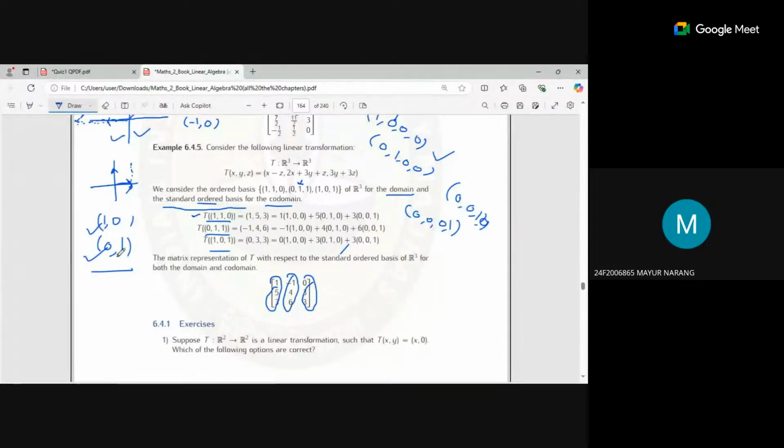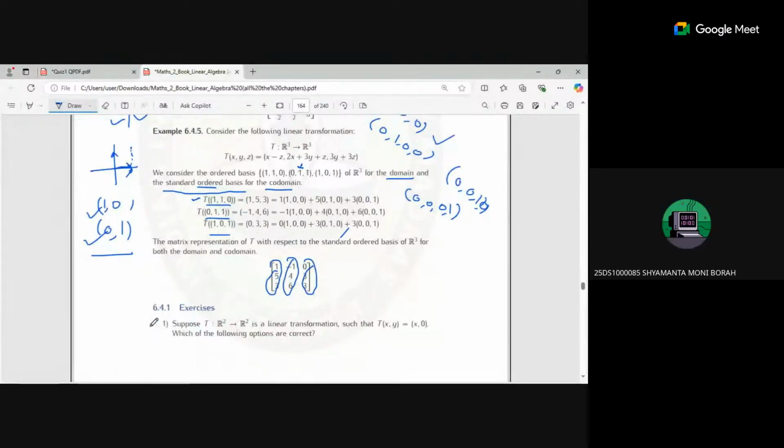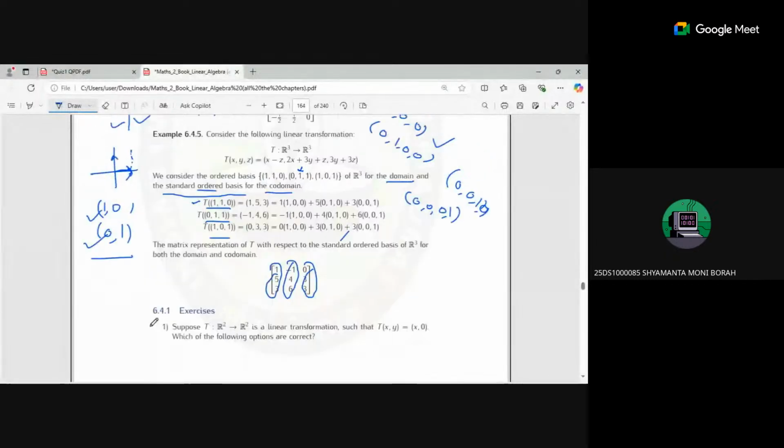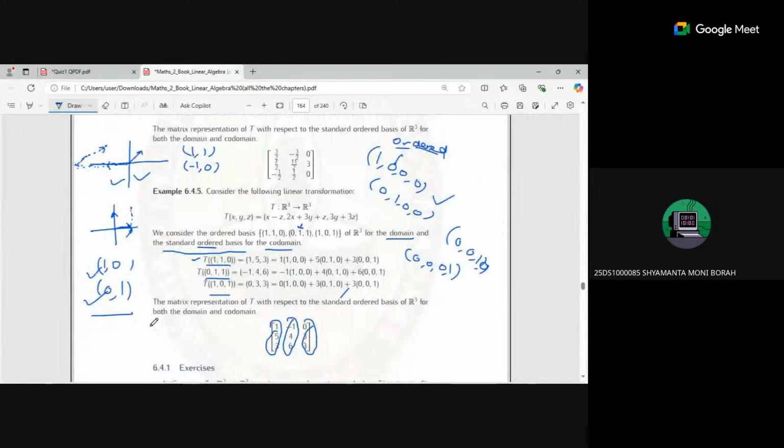Okay sir, now let's move on. Sir, this matrix representation of T, this is basically the coordinate vectors, right? This is not the coordinate vector. You can write it so, because when you are using the standard basis, it will be a coordinate vector, you can think. But if you are not using the standard basis, then they are not going to be.